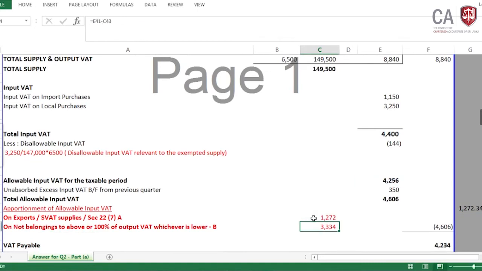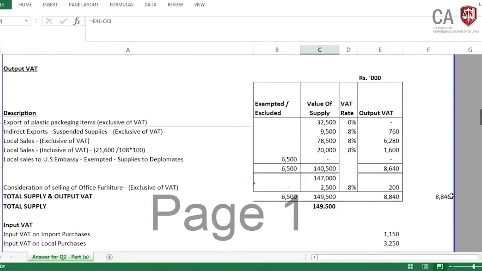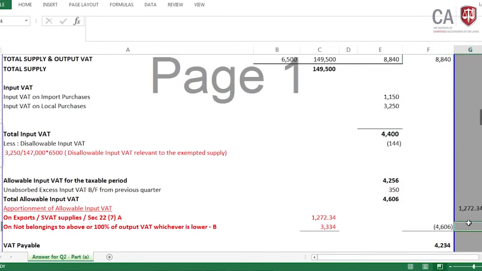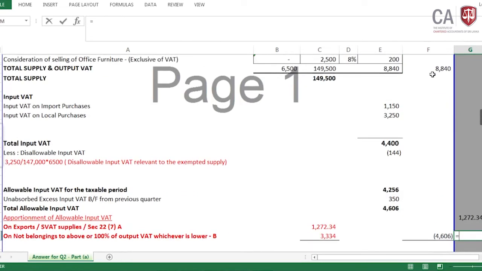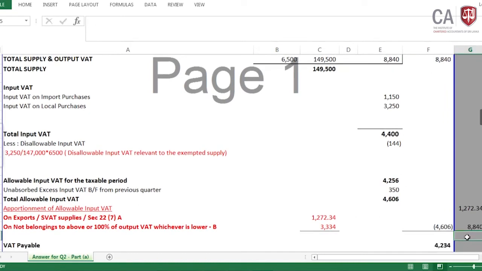Then we can go for the next option, the 100% of the output VAT, 8,840, the 100% of the output VAT, or balance of A above, which is 4,256 minus 1,272 plus the 350, then it is 3,334, whichever is lower.